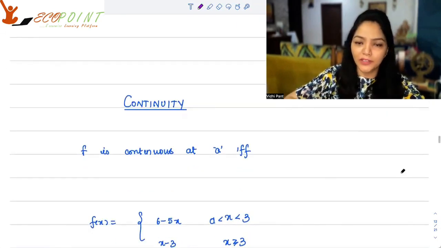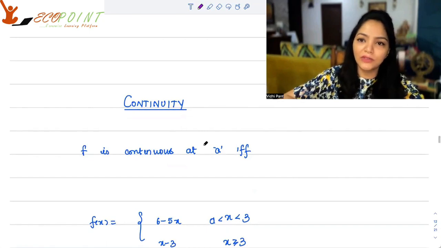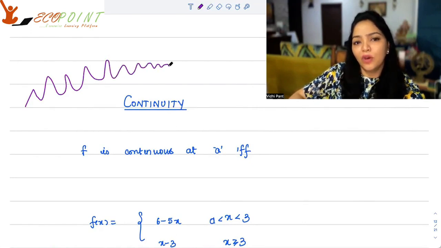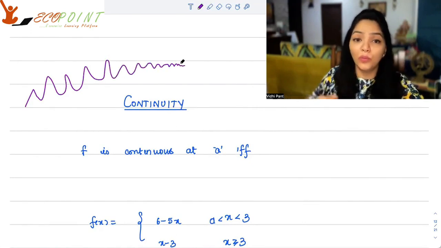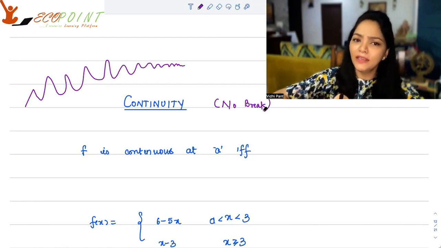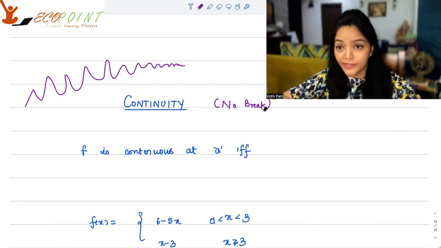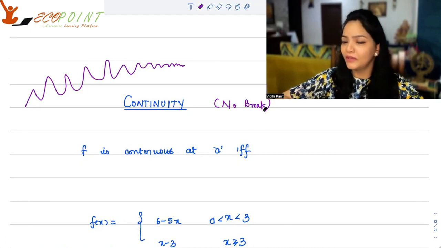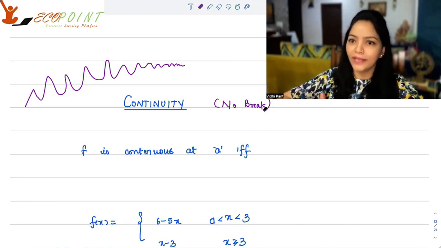Now let's talk about continuity. See, what continuity means is that when I start drawing this curve, the pen never stops. There is a continuity, no break. So continuity just means that you have no break in the graph. If you think of it, continuity is a very graphical concept. So a function is continuous when the graph doesn't have a break anywhere. It's not that I have to always graph a function to figure out continuity.